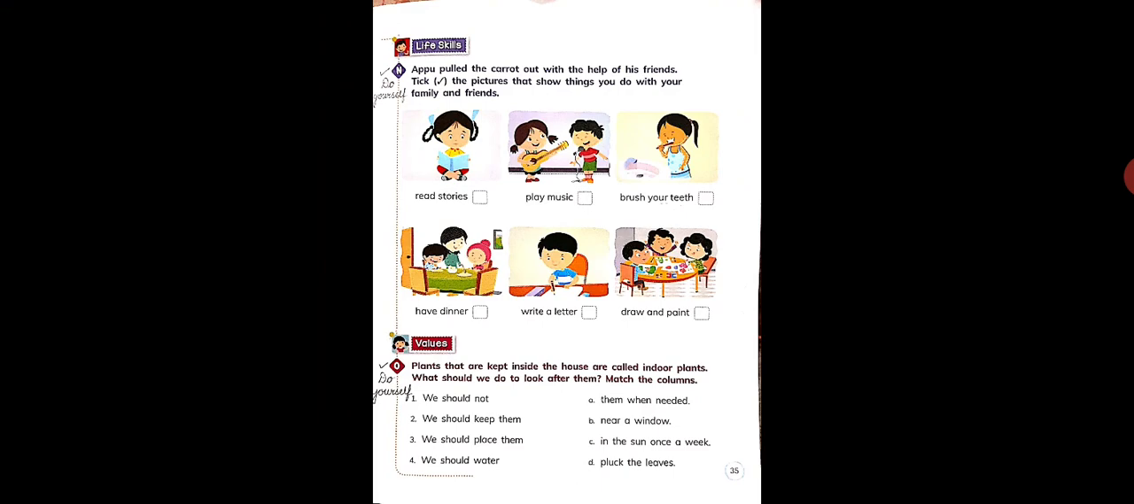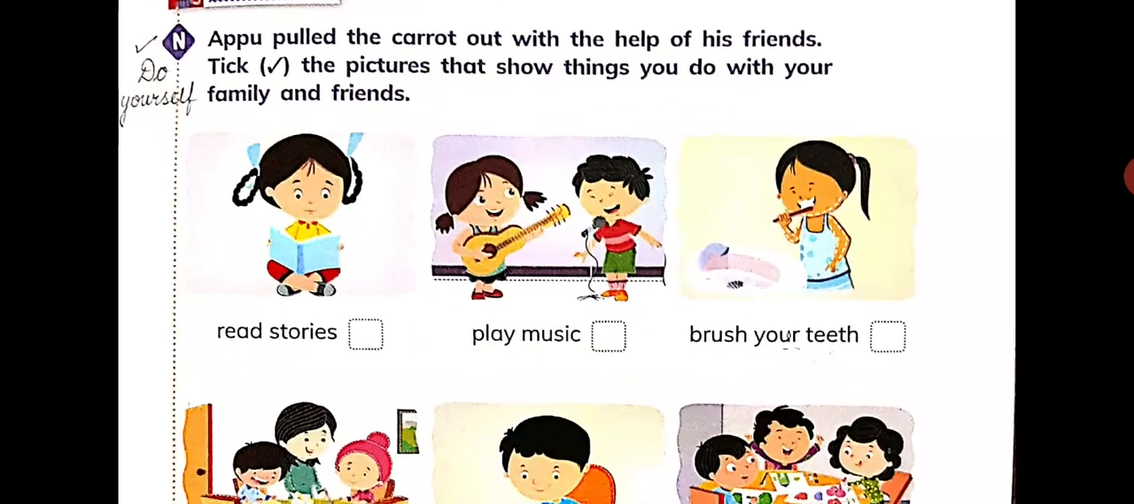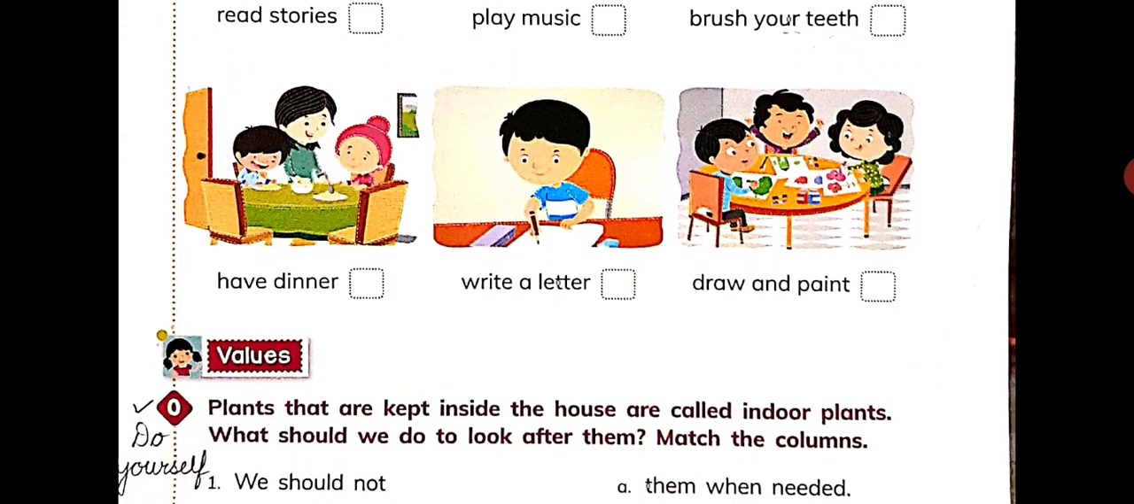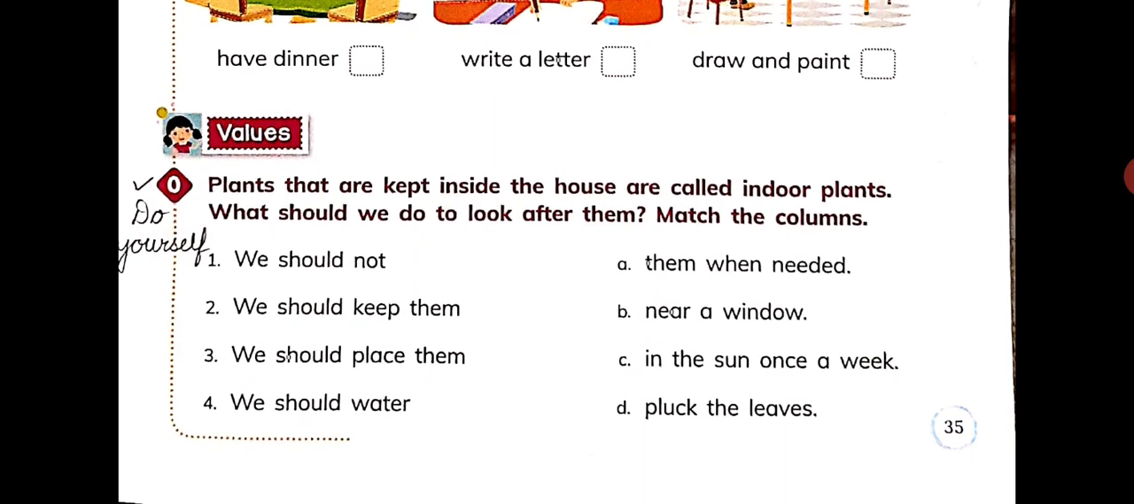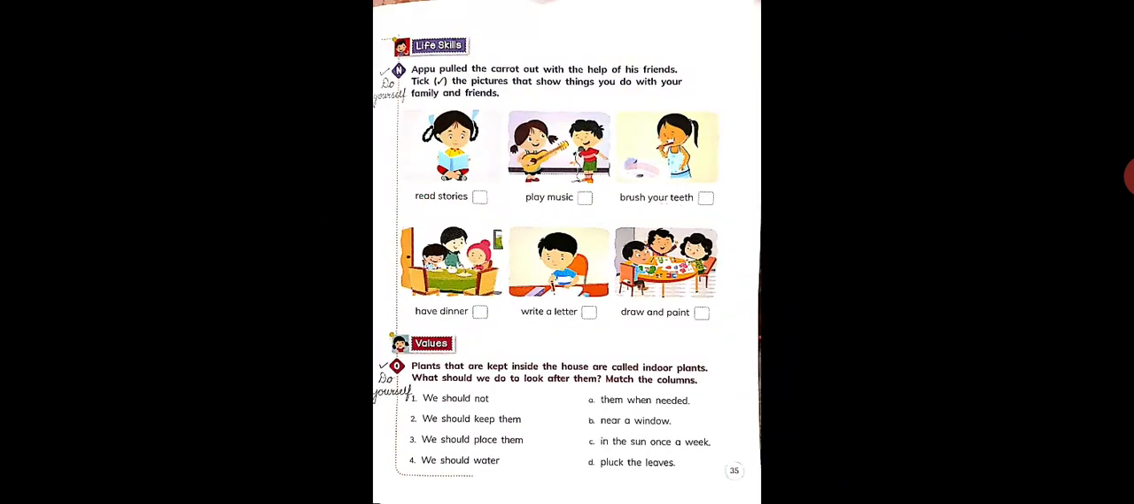Children, on this part N and this part O, you have to do these parts yourself. Fine? This is your homework. You have to do these two parts yourself. Clear? Children, I hope you understood.